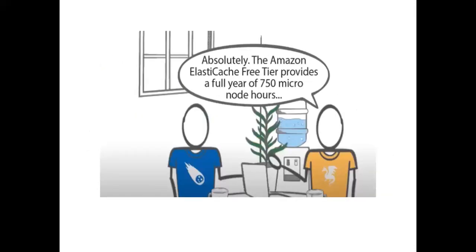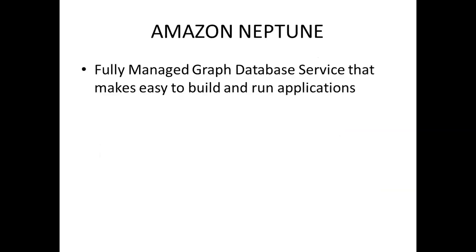Redis is a technology, Memcached is a technology for the caching purpose, to make your existing application performance faster, to reduce the load time, basically meant for the dashboards and leaderboards and other stuff, for which you can use this Elastic Cache. This is also one of the databases. And Amazon also provides one more database called the Neptune database. This is for the people who want to maintain graph databases on AWS. So if they want to go with a graph database solution, Amazon is providing this database.